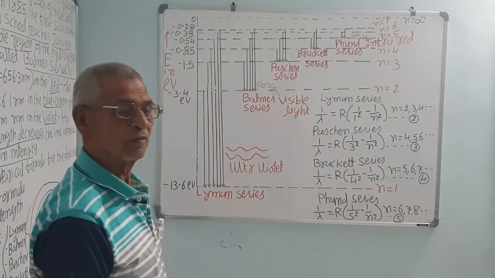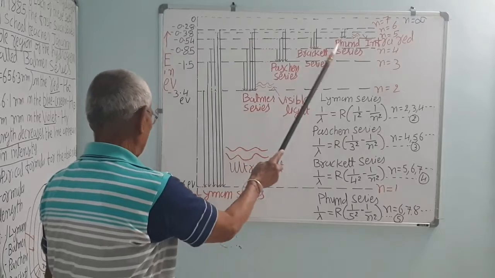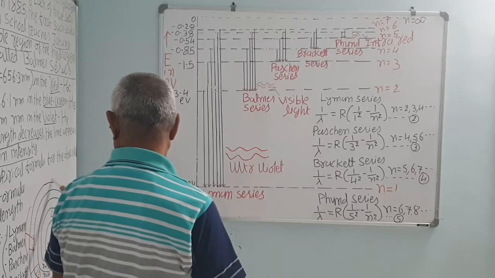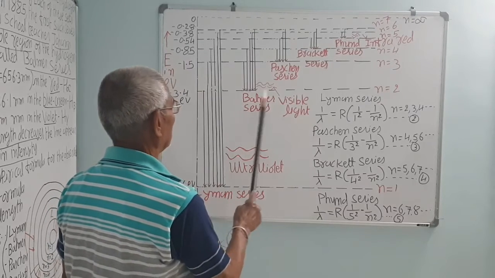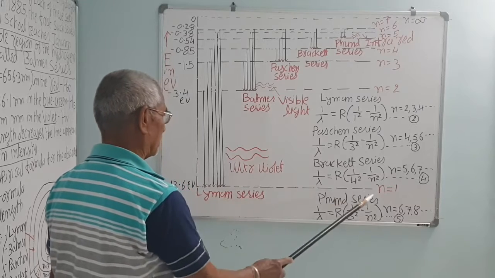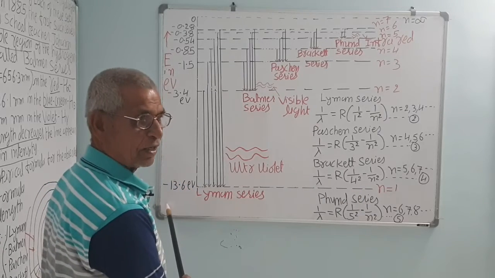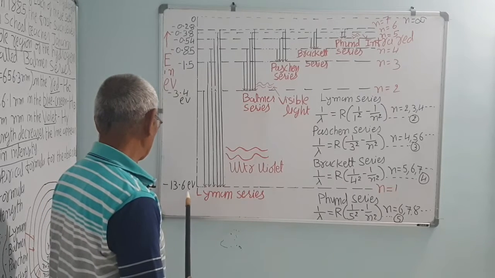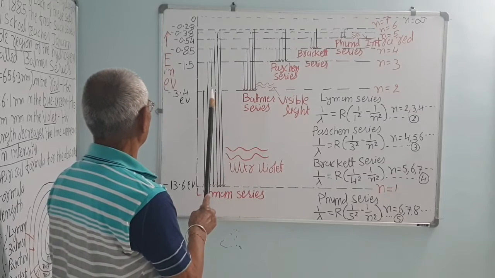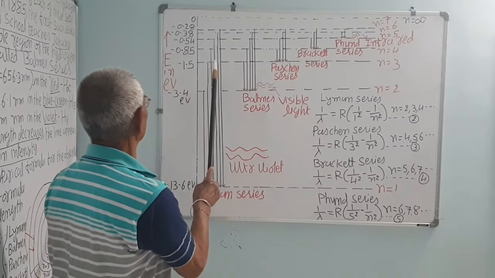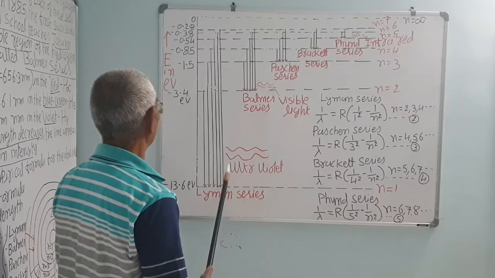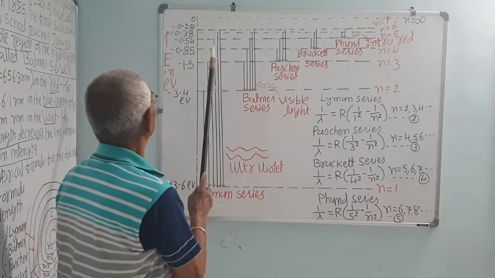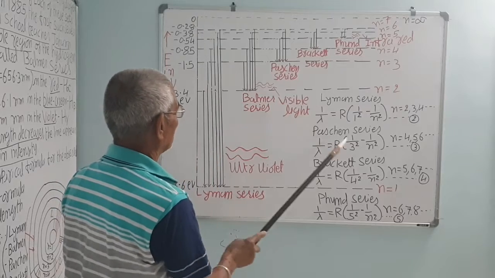This is an energy level diagram. This is the ultraviolet series, the Lyman series, and these circular rings are also energy levels. The energy of the electron in the hydrogen atom in the ground state, n equal to 1, is minus 13.6 electron volt. In the first excited state, it has energy minus 3.4. In the second excited state, n equal to 3, its energy is minus 1.5. Energy increases and becomes 0 at infinity, n equal to infinity.